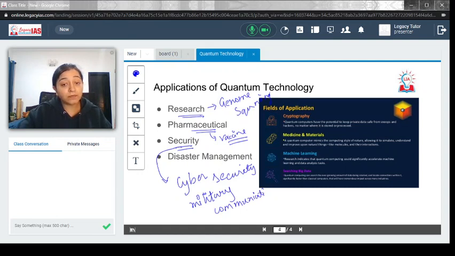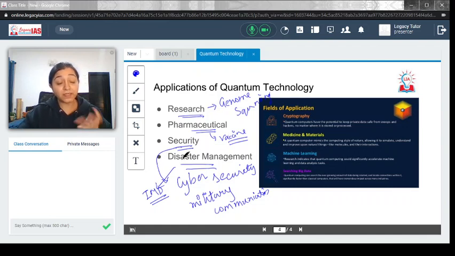Then you also have disaster management. All the data which is available, all the speculation done by the Indian Meteorological Department in order to predict the weather, quantum technology could really help process this data in a better way and hence predict a disaster at an earlier stage, facilitating better disaster management. So these are the basic applications you can understand.